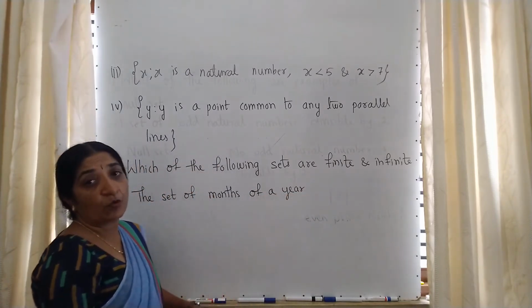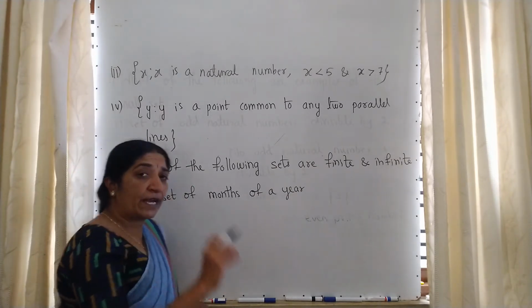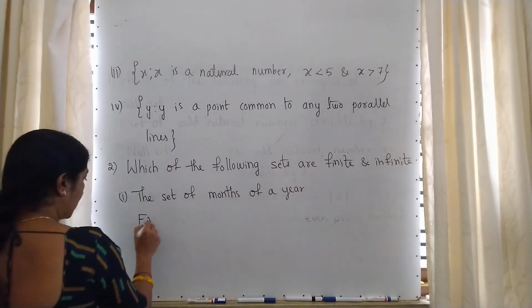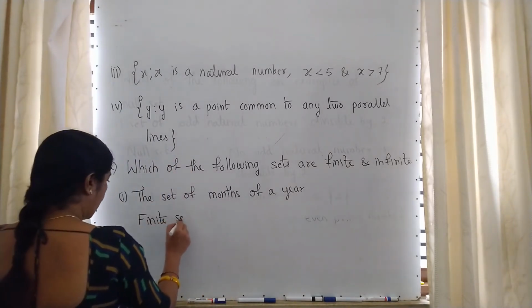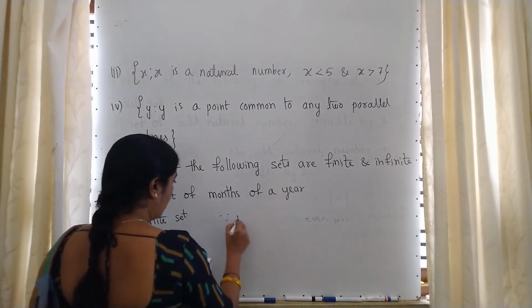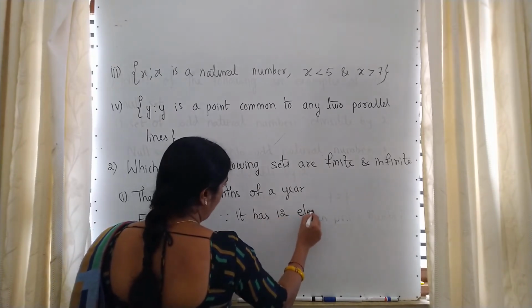Yes, there are 12 months, and is it possible to count all? Yes, there is a finite number of elements in the set. There are 12 months, so it is a finite set. That is, number of elements is 12 because it has 12 elements.